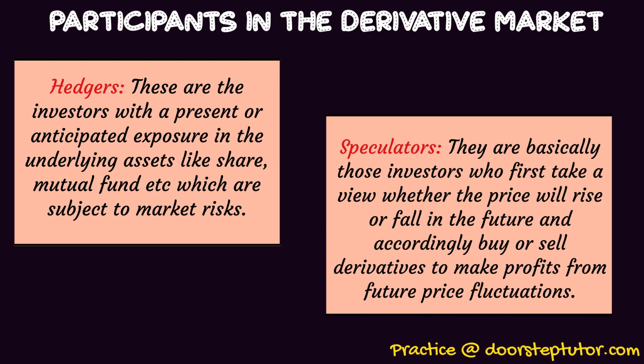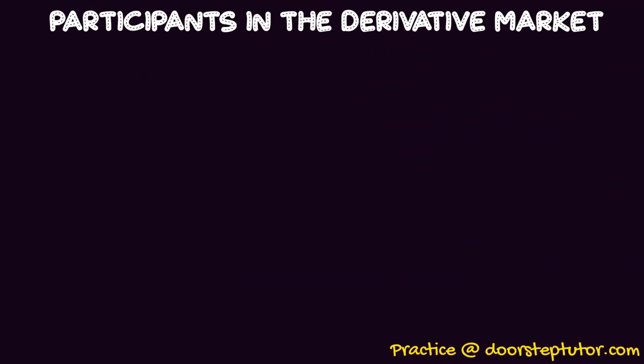So what is the difference? See, speculators are basically those who are not having any underlying assets. They are not having any share or a bond, but they are entering into a derivative contract. That is, they are entering into a contract in which they will be buying in future, they will be selling in future. There is no underlying asset with them. They are just entering into a contract to buy or sell in future. It's all imaginative, it's all arbitrary, it's not an underlying asset, right?